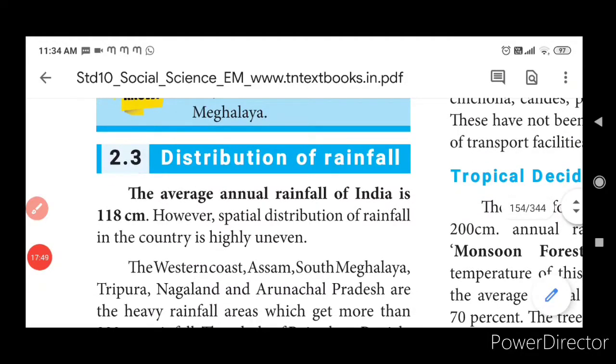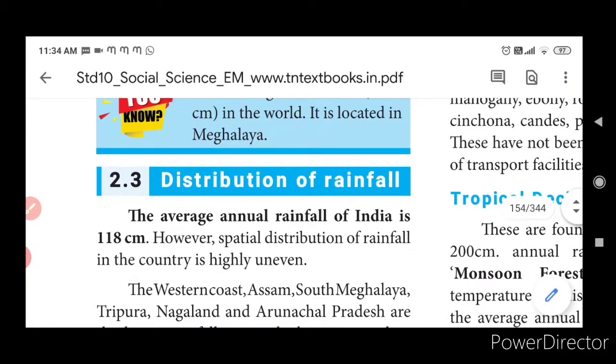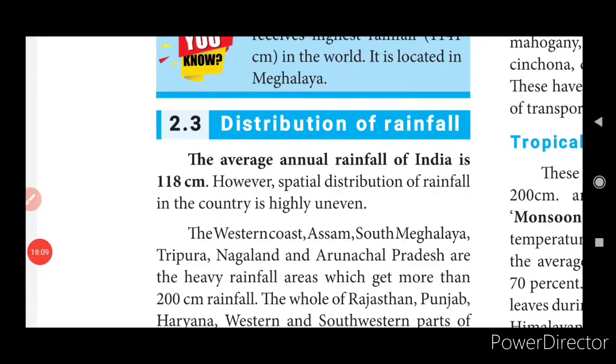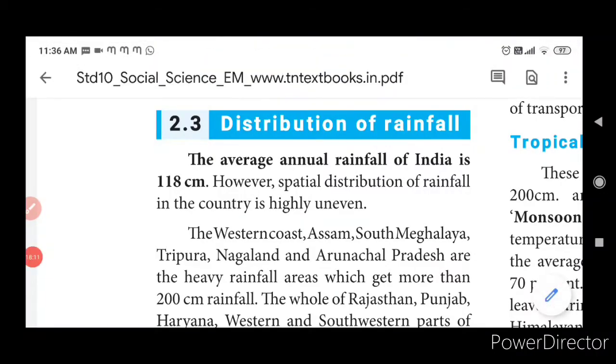Coming to the distribution of rainfall, you should know how the rainfall in India is distributed. The average annual rainfall of India is 118 centimeters. So, the average is about 118. You should remember this very important point. Those points are highlighted in black. That is very important. The average rainfall of India is 118 centimeters.